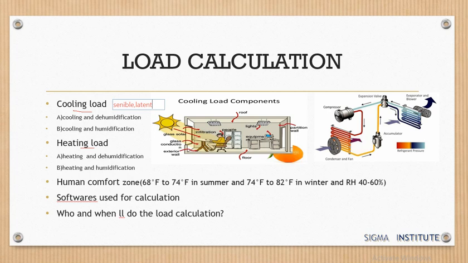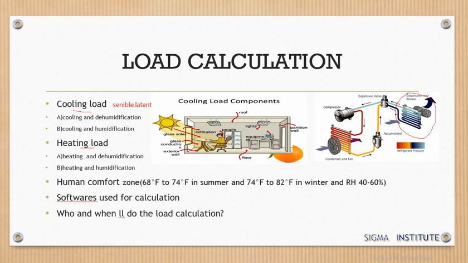So here we are gaining the external load and internal load. Now the same external and internal load is lost when the air or the space load is passed through the evaporator coil. You see here, there is an evaporator coil.